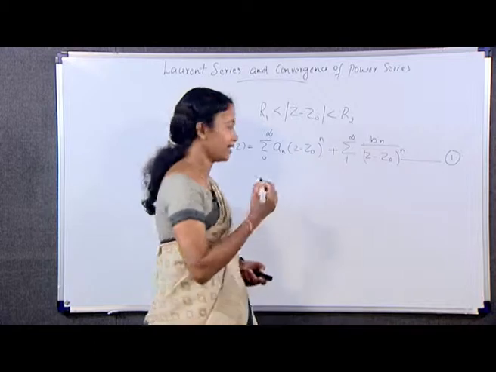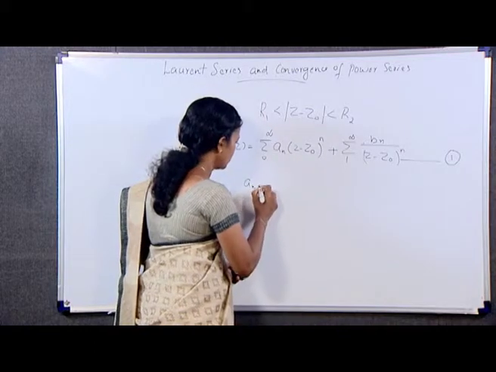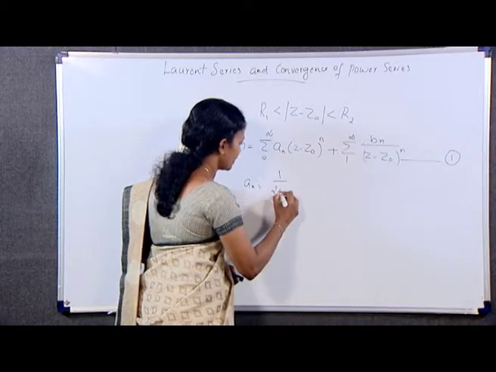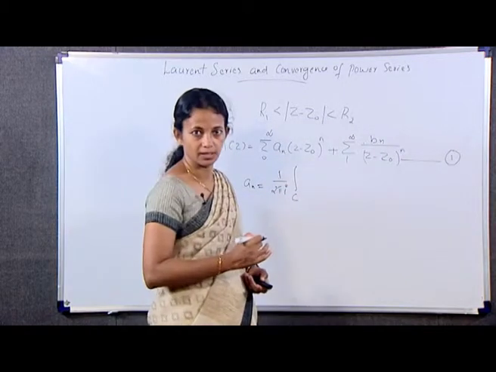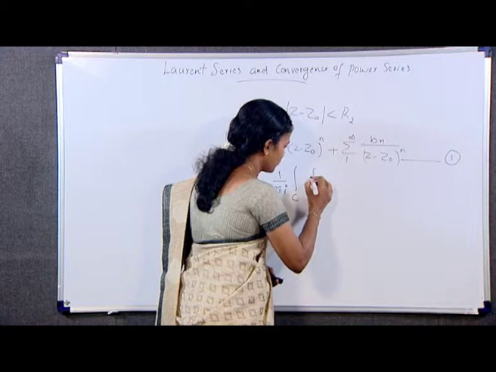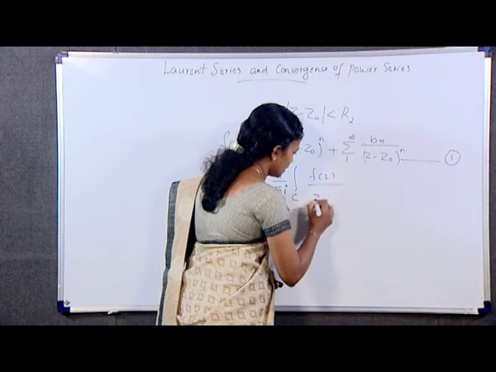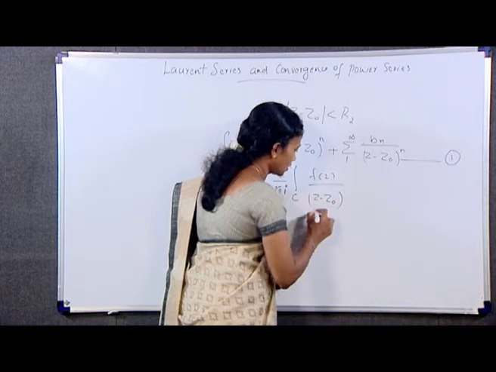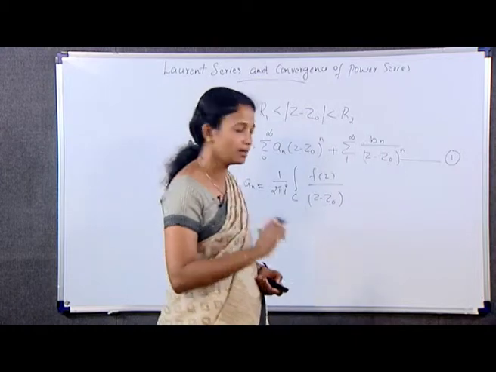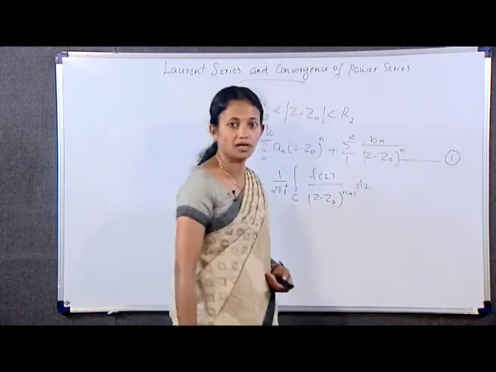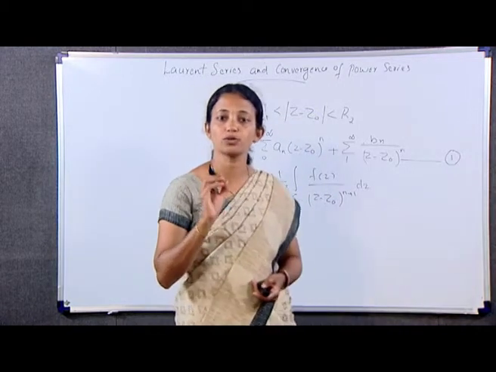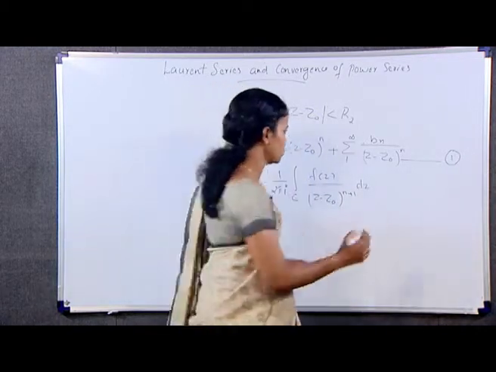Where this a_n is equal to 1 by 2 pi i integral over C f(z) by (z minus z0) whole raised to n plus 1 dz, where n varies from 0, 1, 2, 3, etc. Equation number 2.